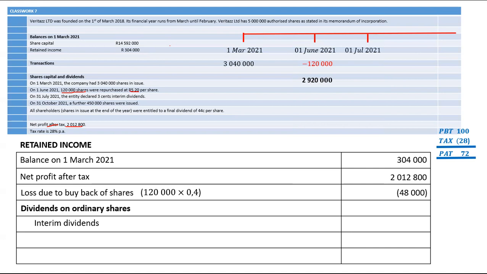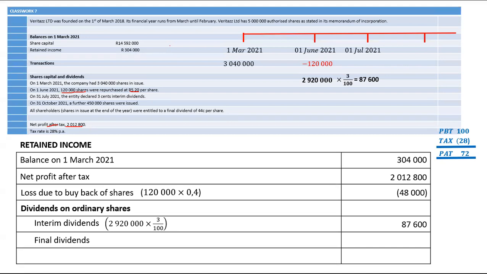And that happened on the 31st of July. Let's see how much that will give us. It'll give us 87,600. That 87,600 is your interim dividends. For your final dividends, they were declared at the end of the year. What we need to do is to use the shares at the end of the year, but note that things happened before the end of the year.